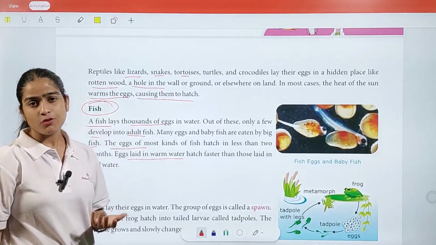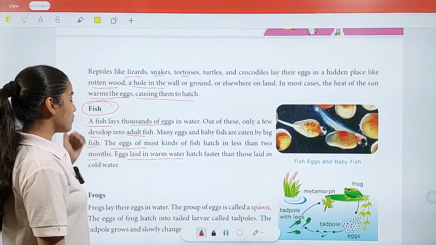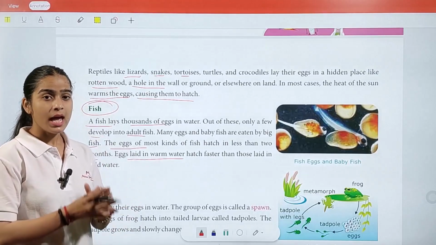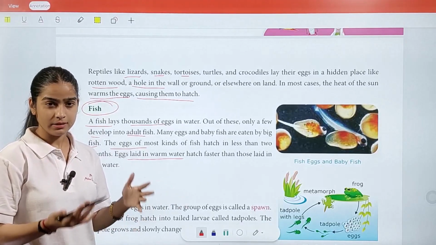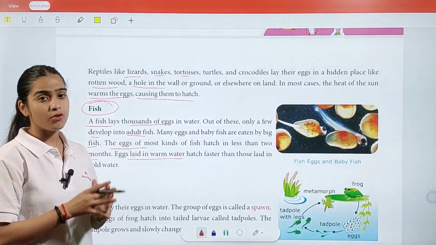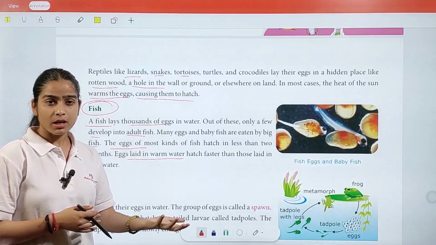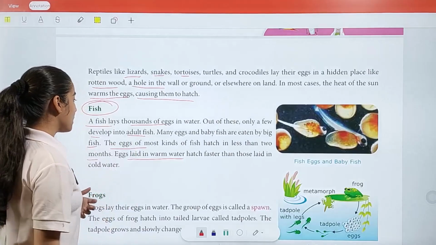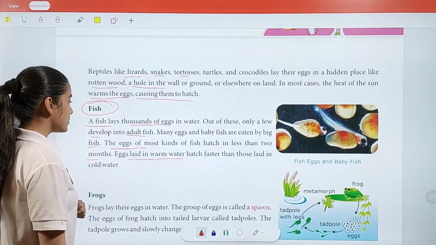So, as we already know, fish is a water animal, so generally it means they lay their eggs in water only, and while a bird lays around 2 to 8 eggs at one time, okay, the clutch of it, fish produce thousands of eggs, of which only some are converted into adult ones, and the rest are eaten by big fish or cannot develop fully due to unfavorable conditions.